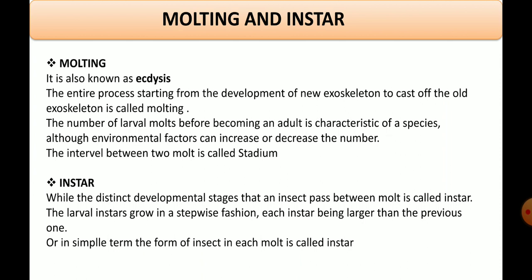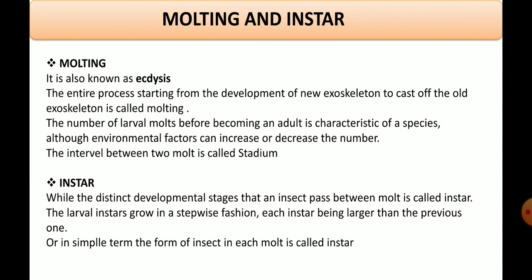And the number of larval molts before becoming an adult is a characteristic of that particular species, meaning how many molts an insect undergoes before becoming an adult is a significant feature of that insect. Although certain factors may increase or decrease the number of molts, and there is an interval between two molts, and this interval is called a stadium.